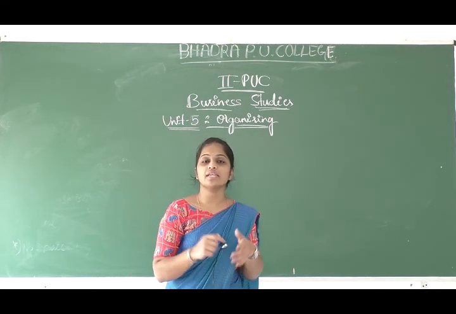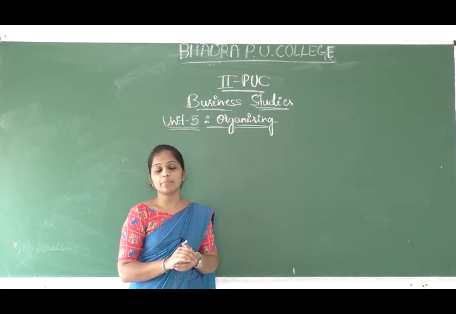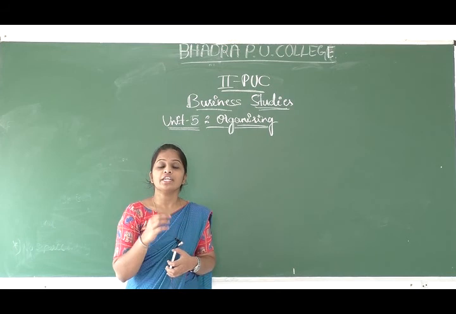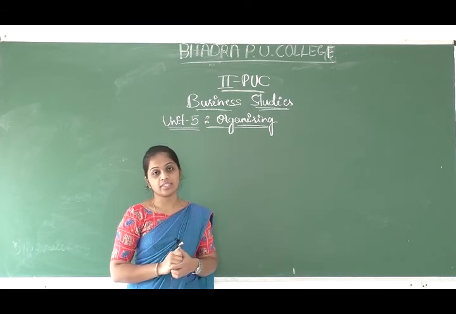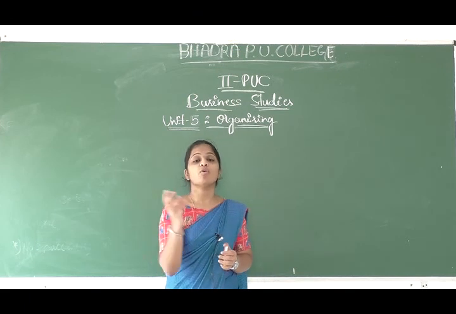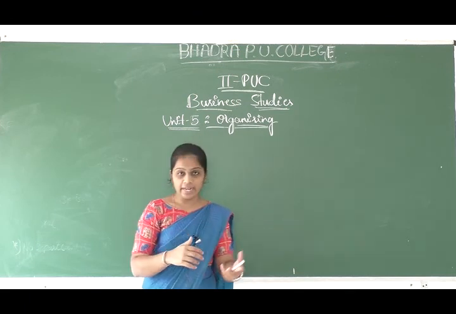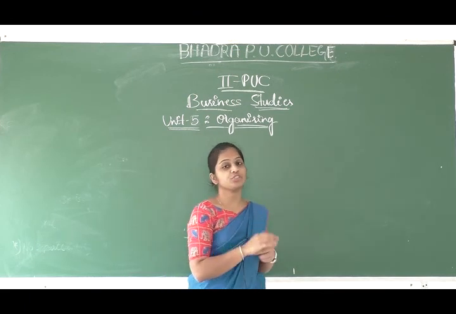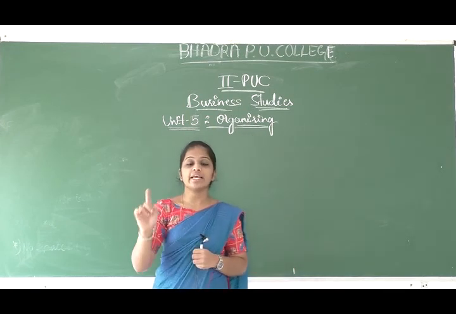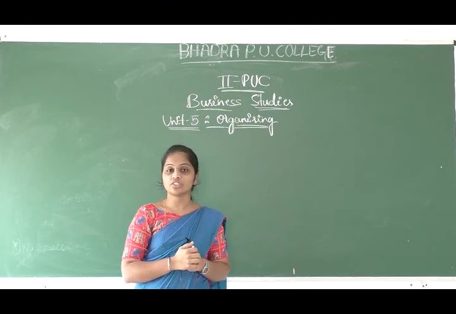On product basis, we make it a department. Those types of structure we call a divisional organization structure. For example, if the company has more than one product line, the divisional structure is suitable. If the company has the same line of product, then the functional organization structure is suitable.